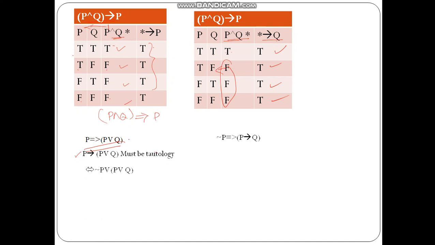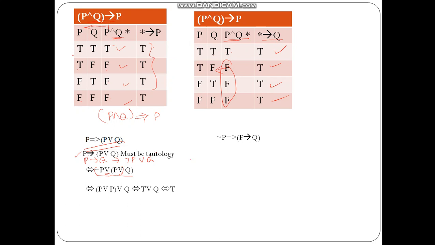Okay, moving ahead. This is of the format P implies Q, and I want to convert it into not P or Q. So I am writing here not P or P or Q as it is. Now this is also or, this is also or. Now we can apply the associative law, and we can take this inside the bracket instead of the current bracket.